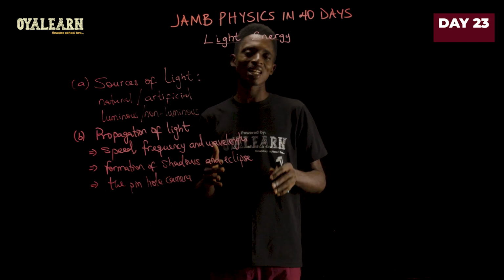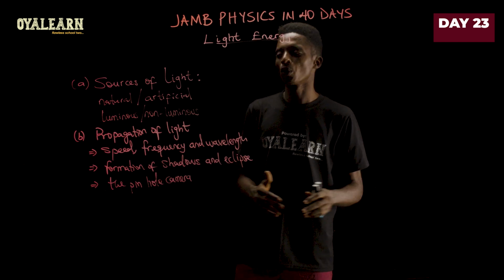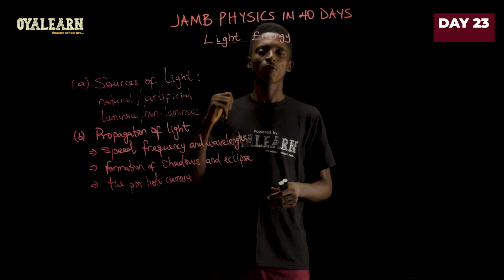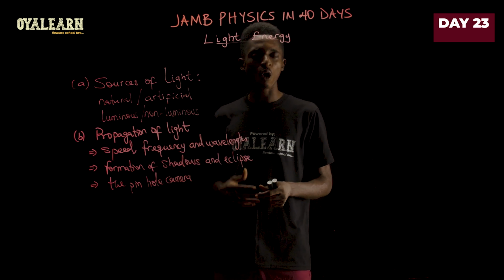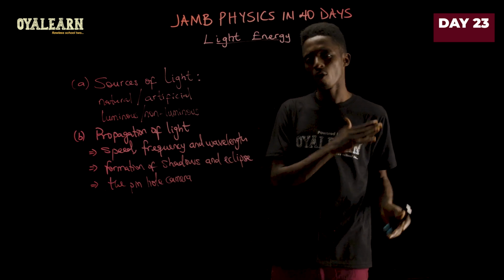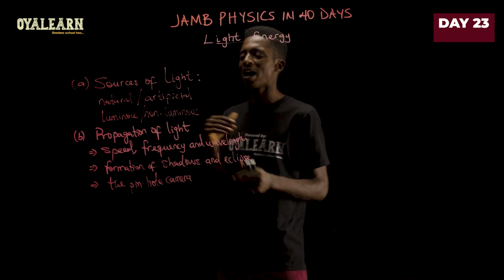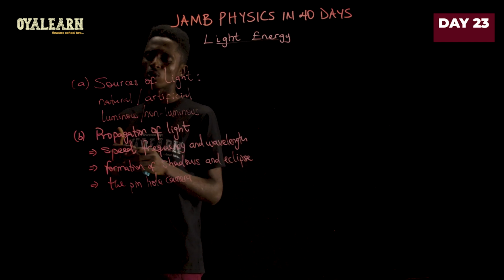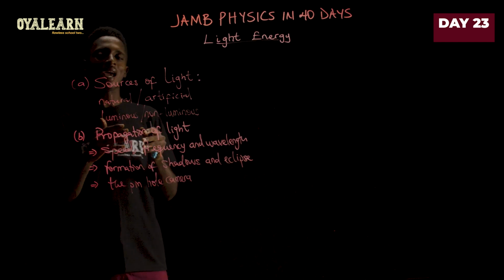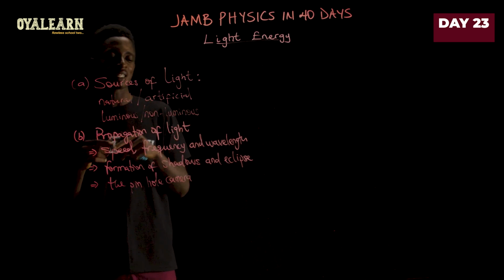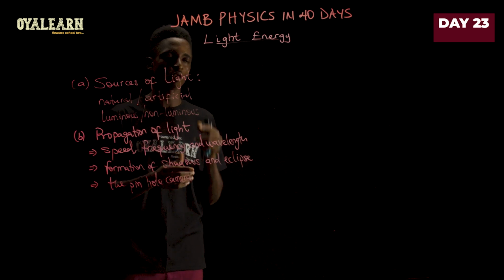Now, the ones that are made by man are what we call artificial lights, like the candle, the flashlight, the light bulbs, and the likes. Those are artificial sources of light. So you should be able to classify among them. Other classifications include what we call the luminous source of light and the non-luminous source of light.